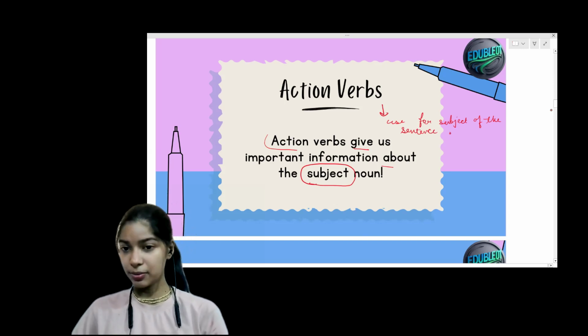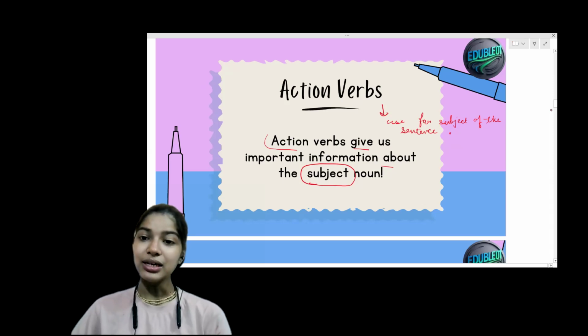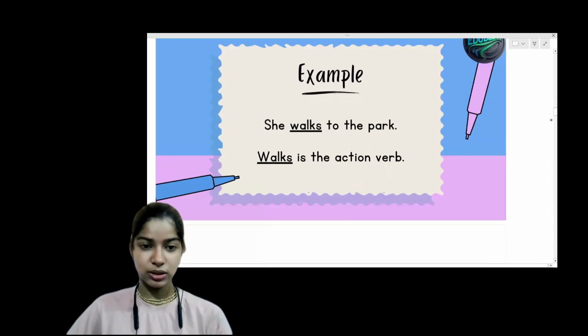It tells more about it. It gives all the information about the subject noun.